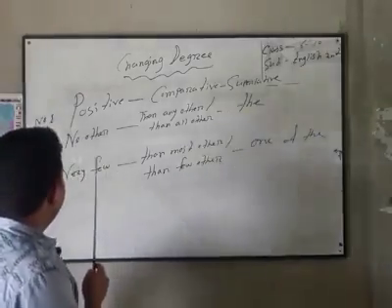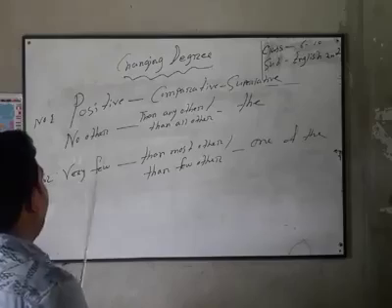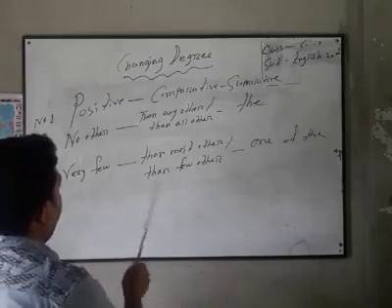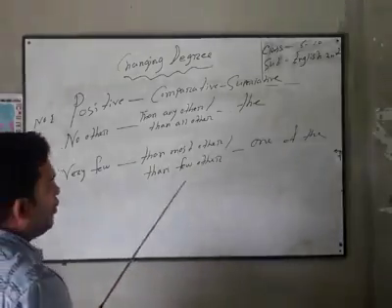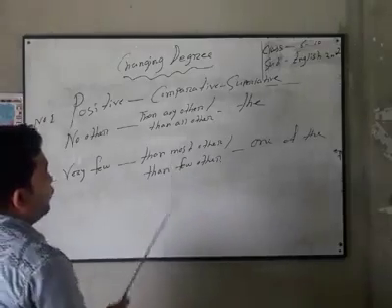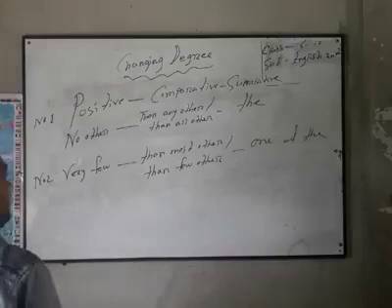Number 2, in positive degree you will find very few, and if you are asked to make comparative degree, then you will use there then most other or then few other, and if you are asked to make superlative degree then you will use there one of the. Okay.